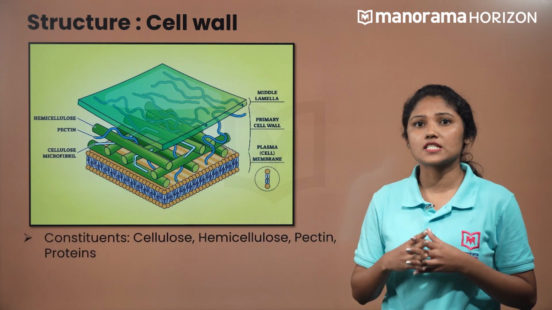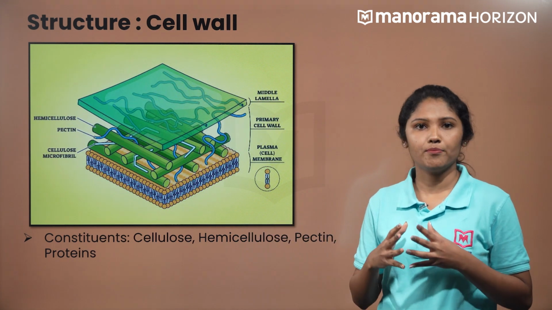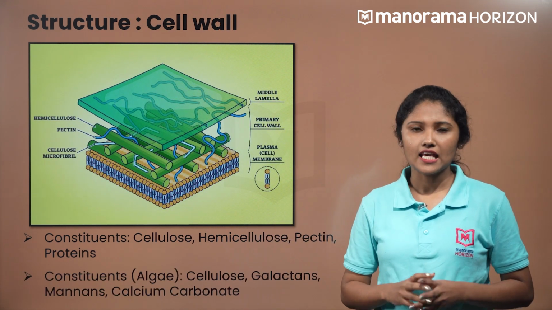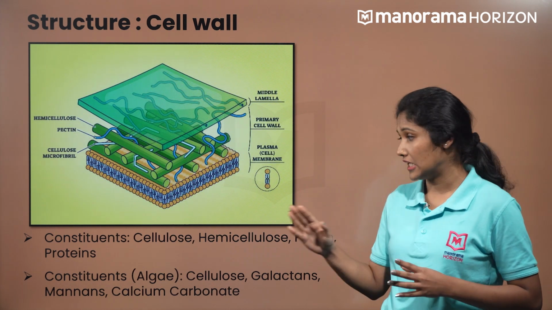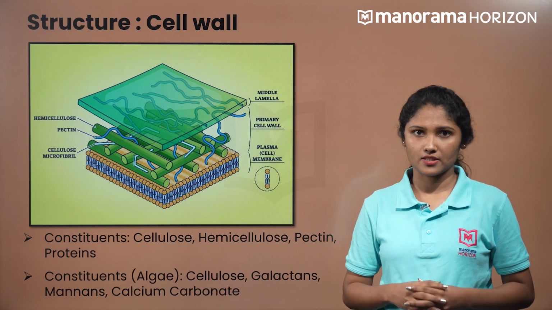The cell wall is made up of cellulose, hemicellulose, pectin and proteins, while in algae, the cell wall is made up of cellulose, galactans, mannans and calcium carbonate.